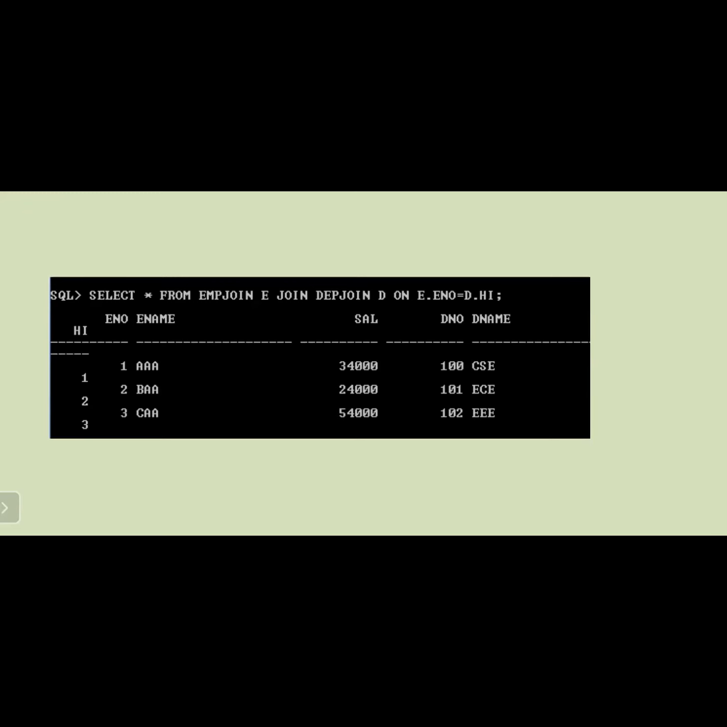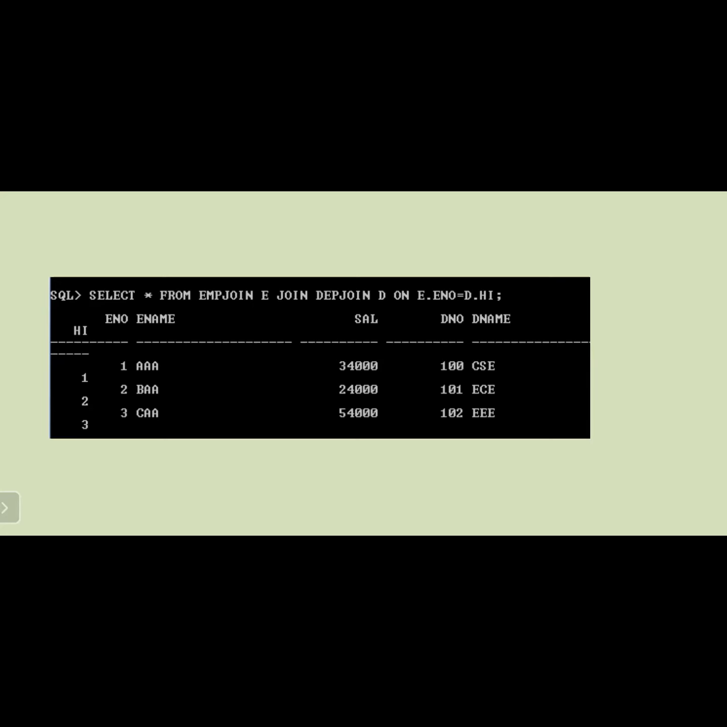The join operation is used for performing join operations on one or more tables which have common data. That is the purpose of join or inner join. Now if you see, select star from EMP join E. Here I'm creating an alias, and join DEP join D on. Here we are not using where, only on. So E dot E number equal to D dot high.